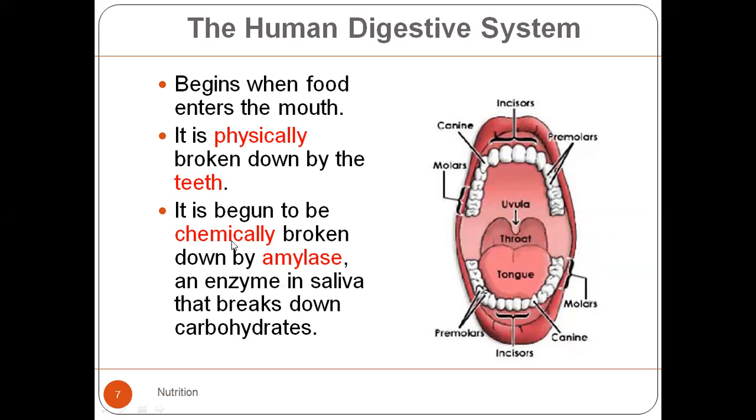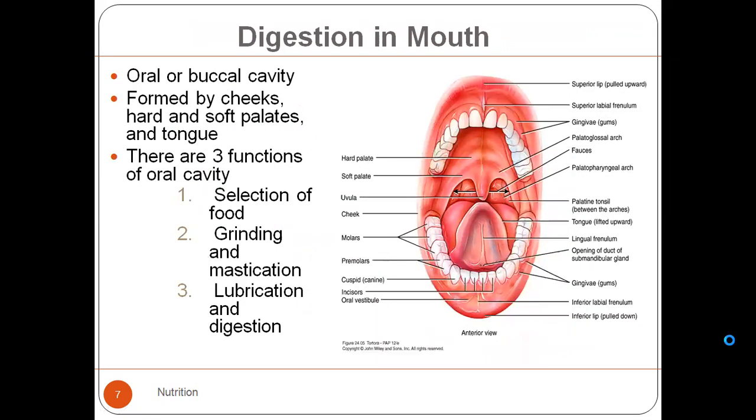ठीक है, तो अब हम देखते हैं कि saliva, where is it produced from? Now we have some accessory glands also present inside the buccal cavity, और that accessory gland वो क्या है? That accessory gland is actually the salivary glands. ठीक है, ये देखिएगा. Oral or the buccal cavity, how is it formed? It is formed by the cheeks. It is formed by the hard and the soft palates and the tongue.